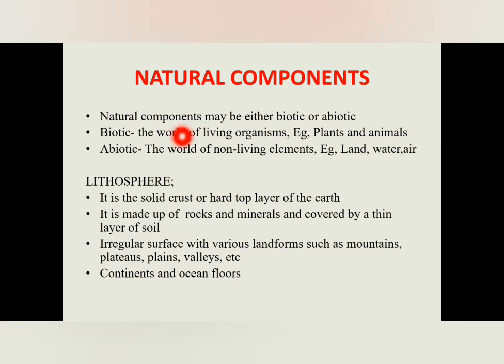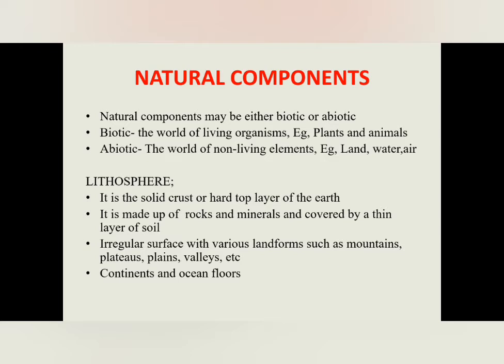Biotic means it is the world of living organism, example plants and animals. Then abiotic means it is the world of non-living elements. It includes land, water and air. So first we can look at the lithosphere. It is a natural component of environment. What is lithosphere? It is the solid crust or hard top layer of the earth.